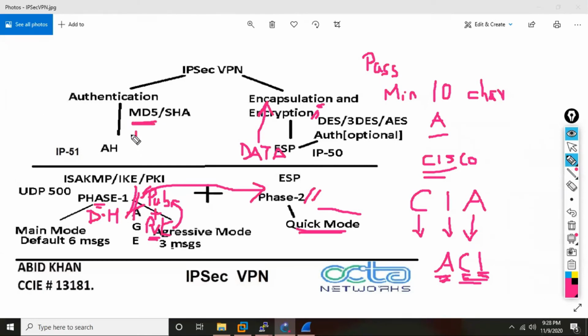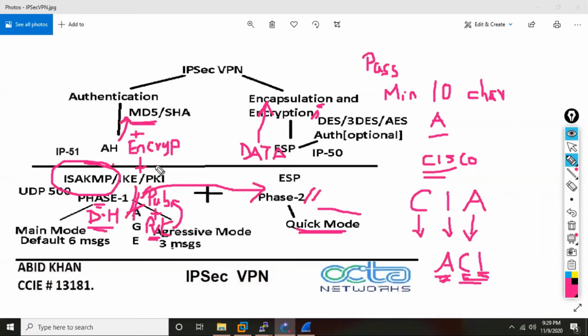plus even the authentication. See, this ISA came. That's the reason ISA can do more. AH was only able to do authentication. It was only able to do hashing, with the MD5 or SHA algorithm. But ISA can now do not only hashing, you can even do encryption. So even your authentication information is also going secured. And the third thing you have is